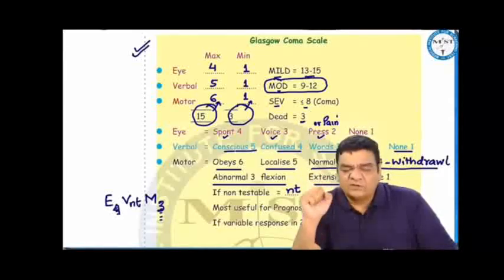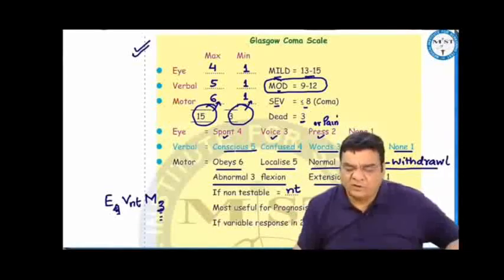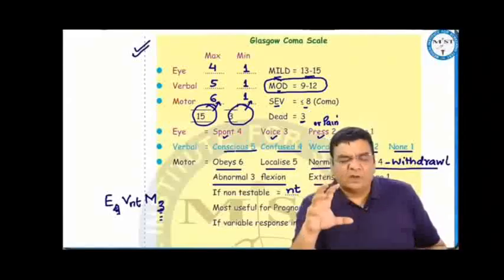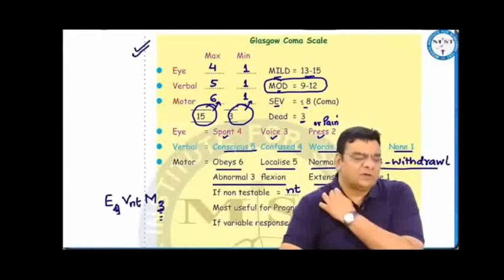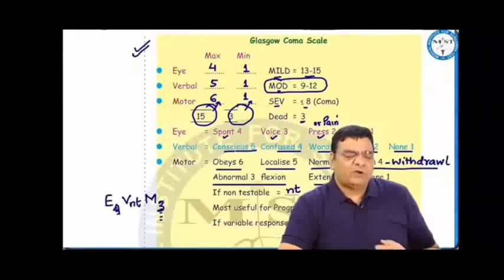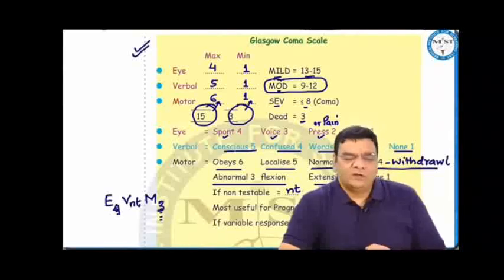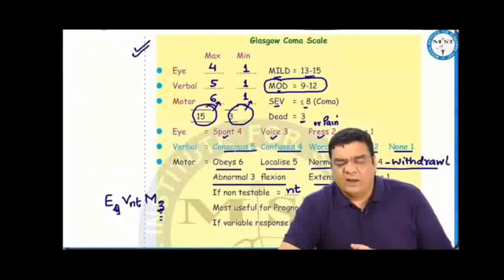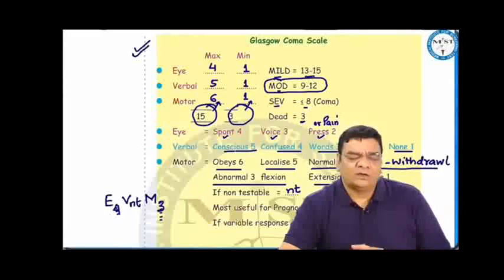In the motor responses, we see whether the patient is able to use motor movements properly, whether he is able to move the limbs. So if he is able to obey all our commands, that is motor 6. If he localizes the painful stimulus, that is motor 5. If he shows withdrawal movement or a normal flexion movement, that is motor 4. Abnormal flexion movement, motor 3. Extension, motor 2. And no movement at all, that is motor 1.